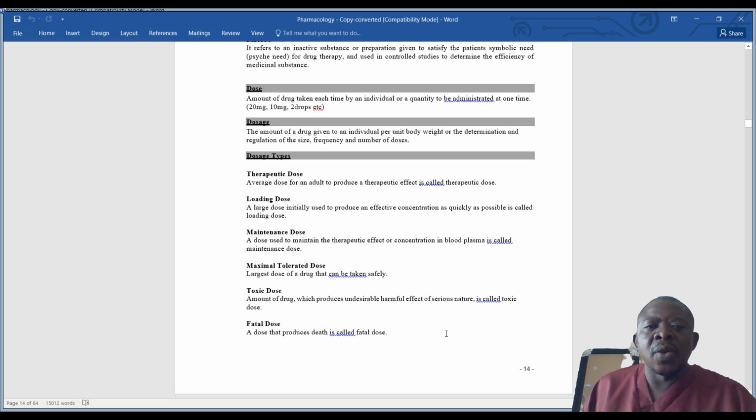Then there is a toxic dose. So this is an amount of a drug which produces undesirable harmful effect of a serious nature.